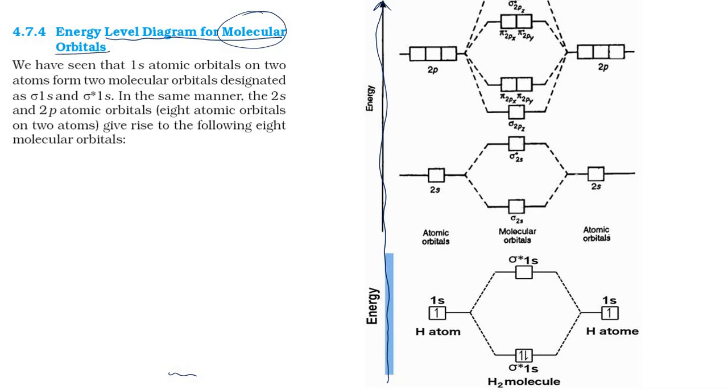Okay, molecular orbital. Now in this diagram, at this part here, one hydrogen atom and another hydrogen atom. One hydrogen atom has a 1s orbital in which there is only one electron. Similarly, this other hydrogen atom has a 1s orbital, and it also has one electron. So I will change the color here. Now this 1s and this 1s electron will be forming a sigma bonding.